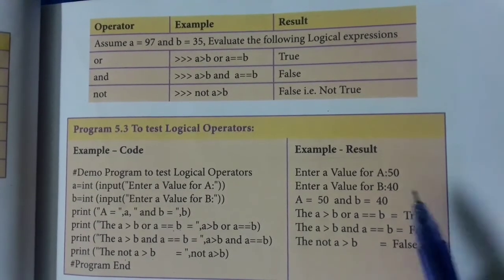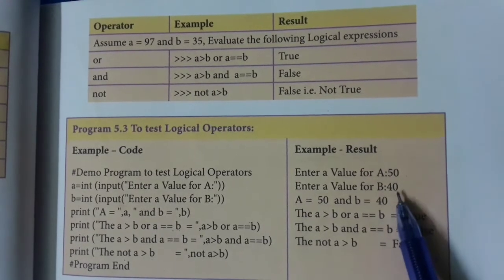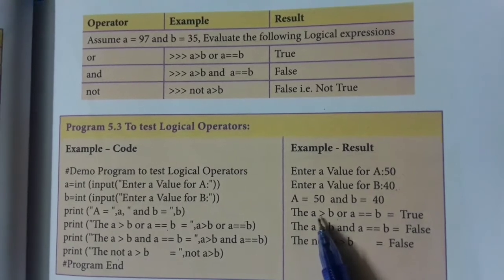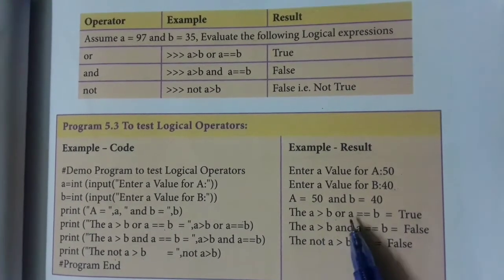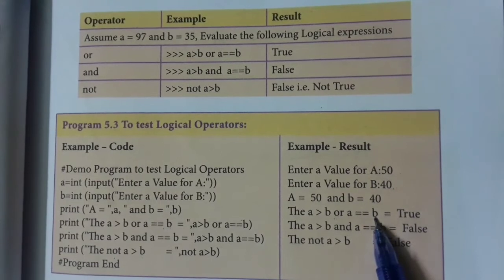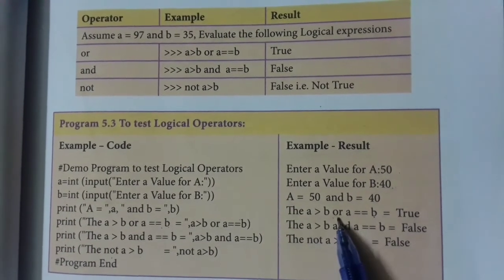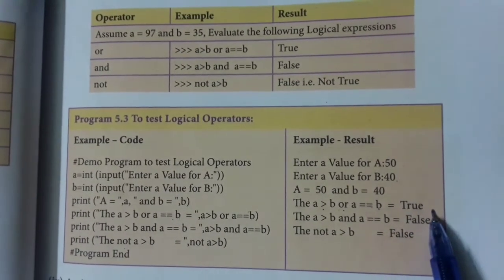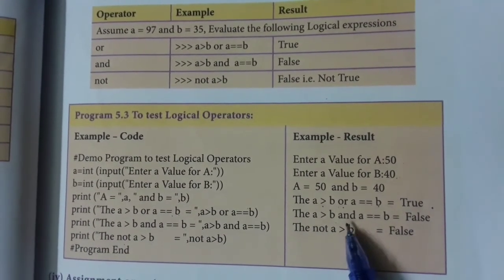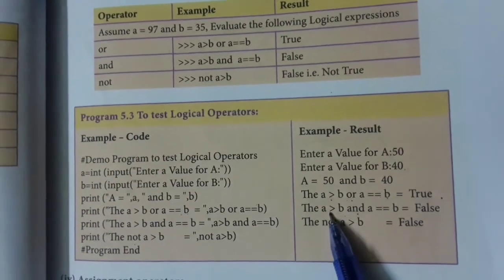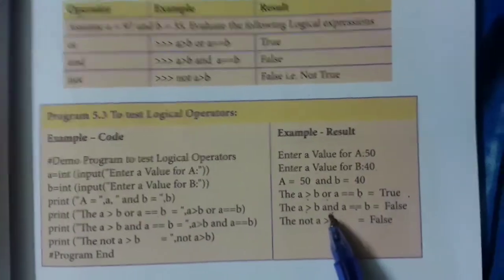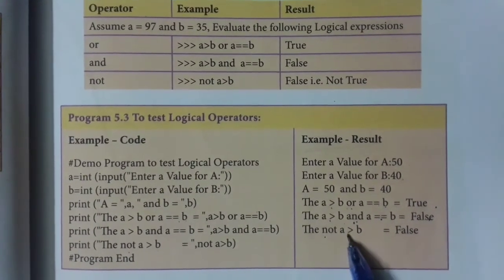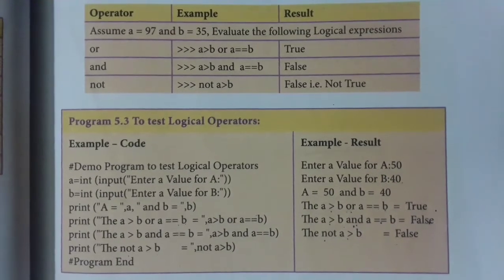See this example. A value is given as 50, B is 40. First we are using the or operator. 50 greater than 40, condition is true. 50 equal to 40, condition is false. So with the or operator, if one condition is true, everything will become true. Second one, same condition, we are using the and operator. Here first is true, second one is false. Because of this and operator, everything will become false. Not operator is the negation of the condition.